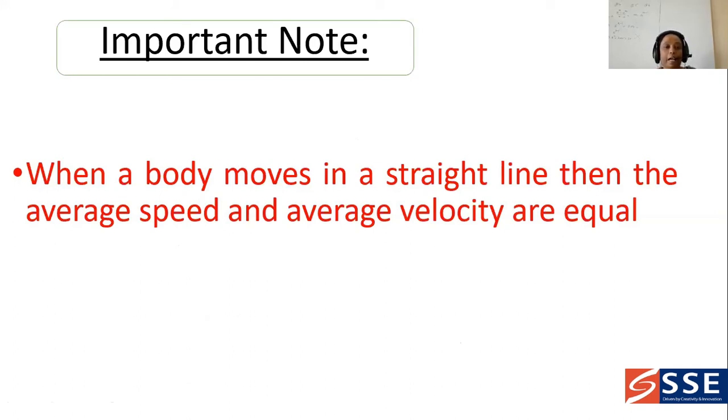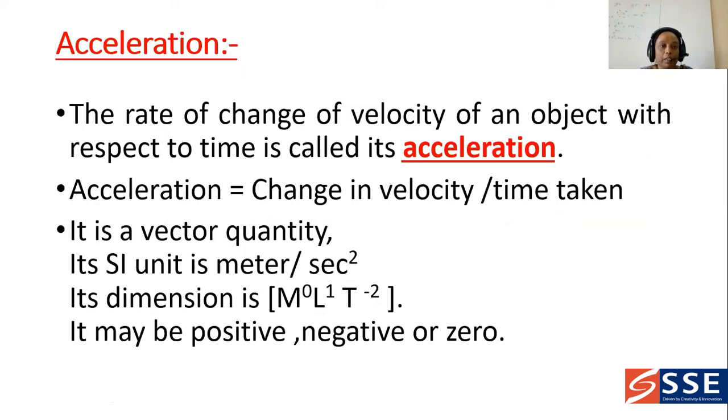So next we move on to the important note that when the body is moving in a straight line, then the average speed and average velocity both are equal. Suppose the body is moving in a straight line. ఒక straight line లో move అవుతూ ఉంటే then we can say that average speed and average velocity both are equal. So remember this point ma, because tomorrow we are going to do the problems.